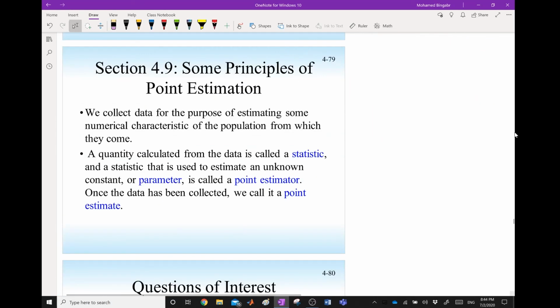I will stop here, and the next video will be about point estimation of a random variable parameter.